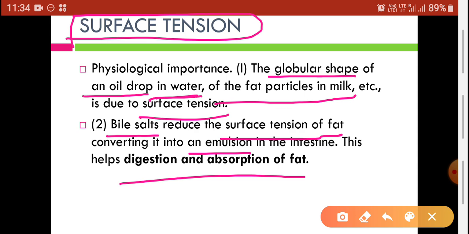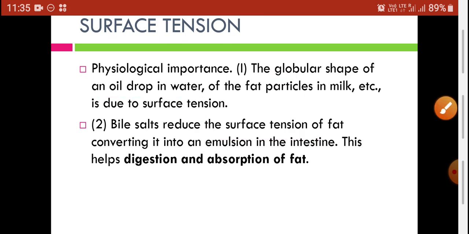One more, the third example, is surfactants. Surfactants are molecules present in the layer of the alveoli, and they are responsible for reducing the collapsing tendency of the alveoli. They also reduce the surface tension, and surfactants are made up specially of phospholipids. So surface tension has a very important role in our physiology.